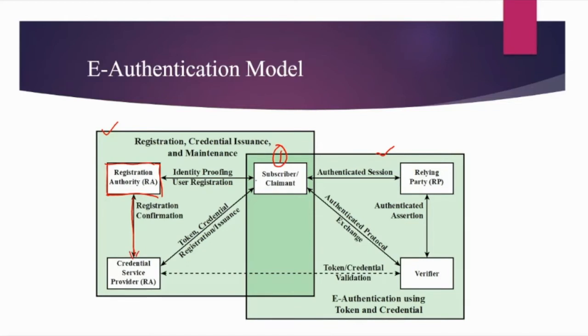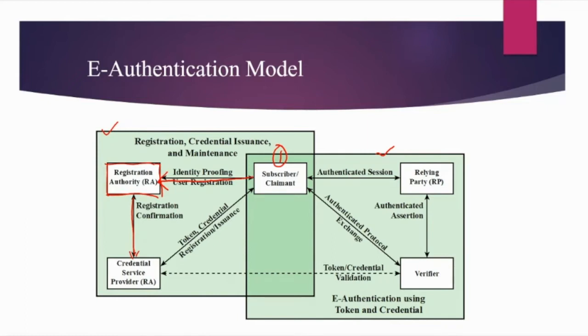In the first step, the subscriber or applicant gives some identity proof to the registration authority because he wants to do user registration, and asks the registration authority to get himself registered.